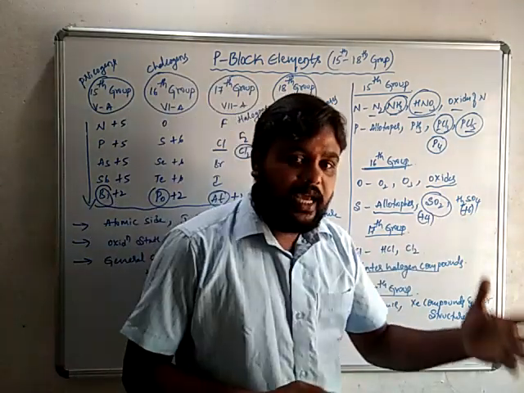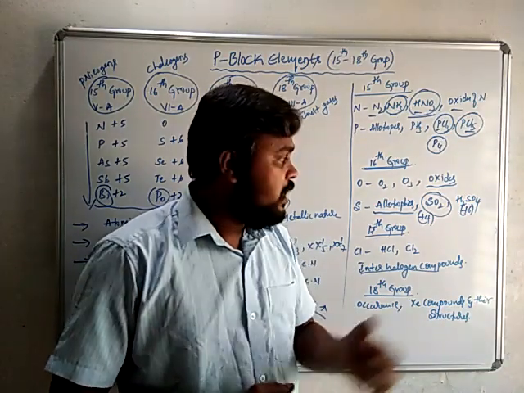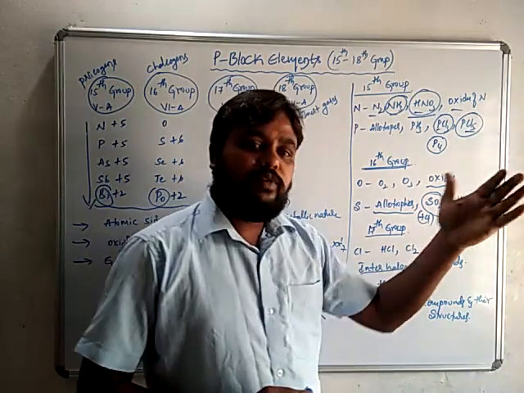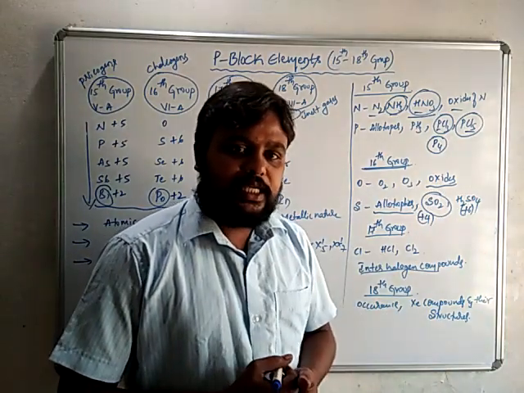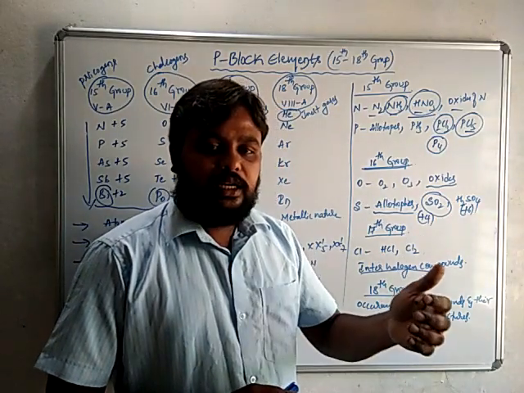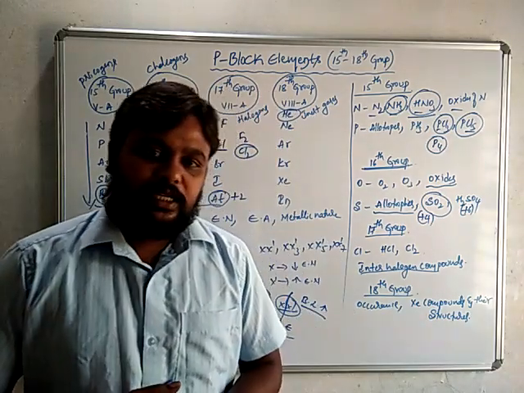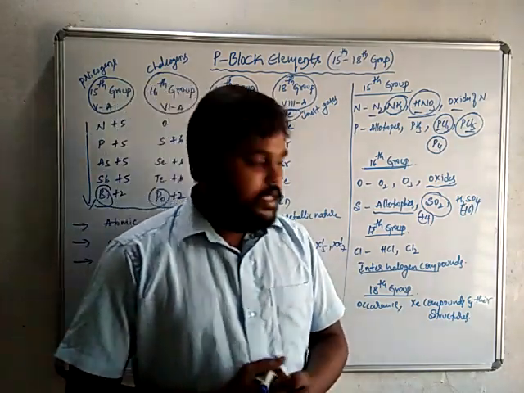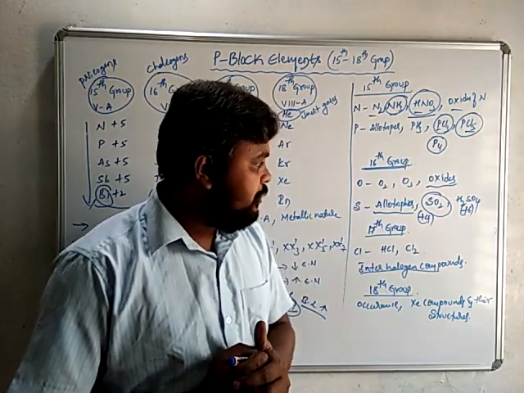Sulfuric acid is industrially prepared by the Contact process, and it has very important properties: it acts as a dehydrating agent, it is of high volatility, it acts as an oxidizing agent, and it is a strong acid. These are the various characteristic properties of sulfuric acid.